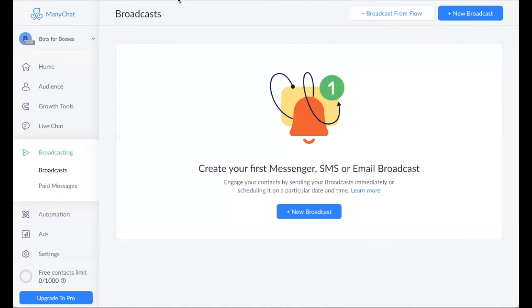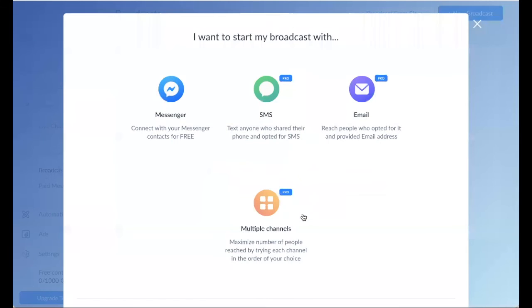So what you'll see on this screen is, if I click new broadcast right on that button, these are your options. You'll notice that only one of them is free. So for a lot of people just getting started with the platform, you're going to use ManyChat for free, which by the way is still so amazing. You can do so much with the free version. The paid version, at the time of this video, is only $10 a month. So still super cheap and reasonable.